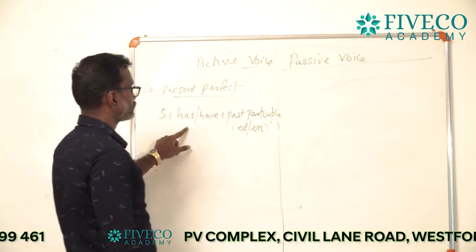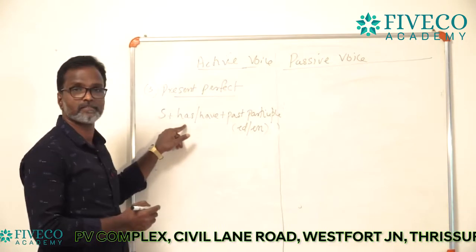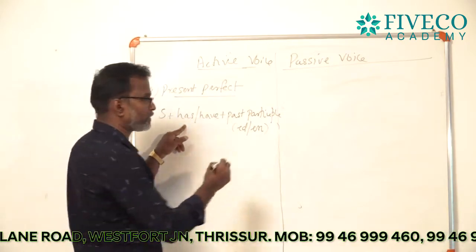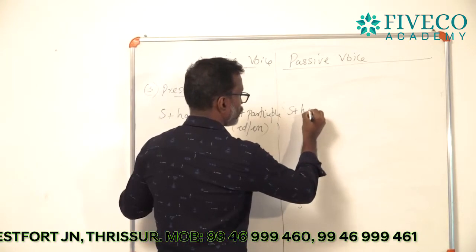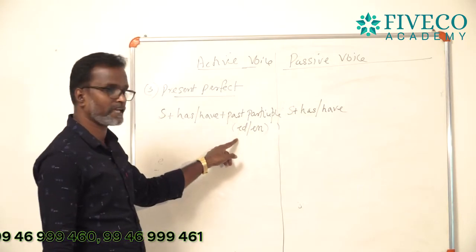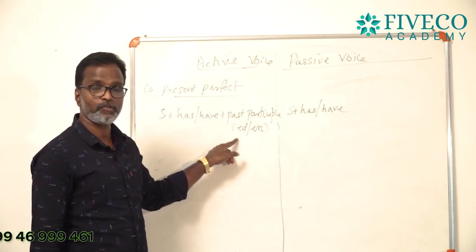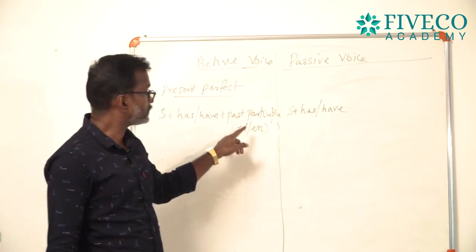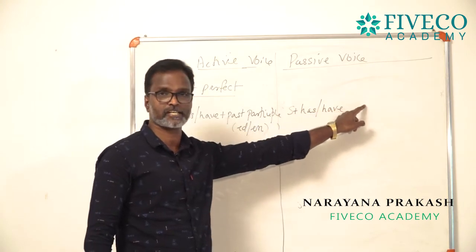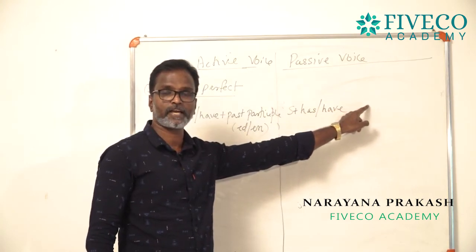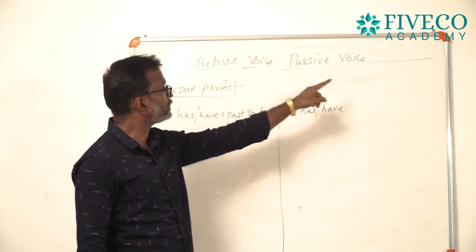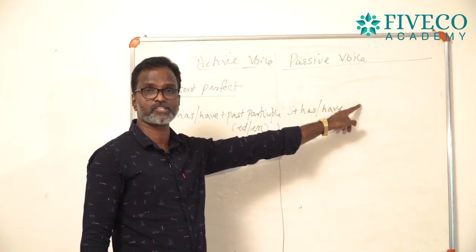Very simple it is. You can use the first half of this formula for passive structure. Subject plus has or have, then past participle, that is ed or en, and you need to create the same effect of past participle in the passivization structure. How can you make the effect of past participle in this passive voice structure?